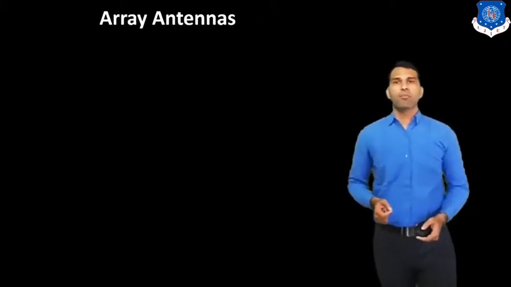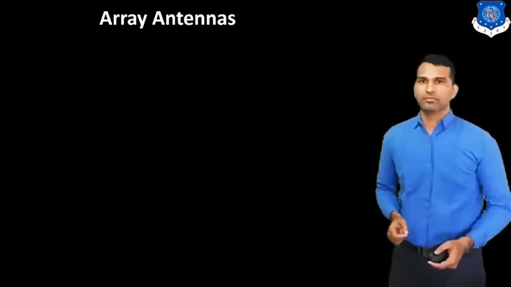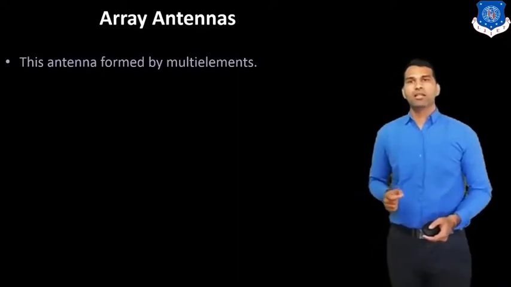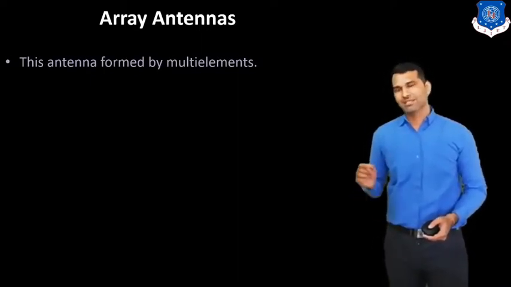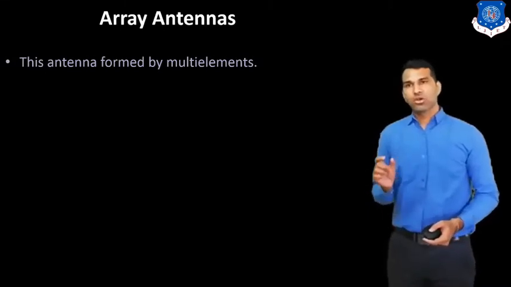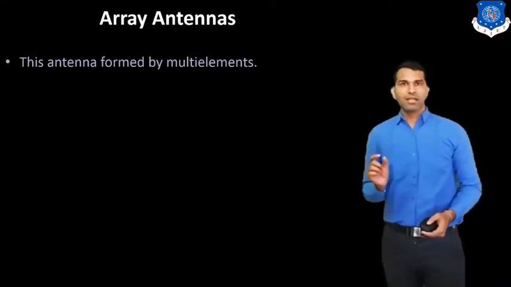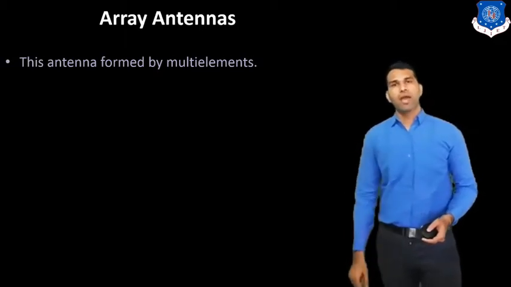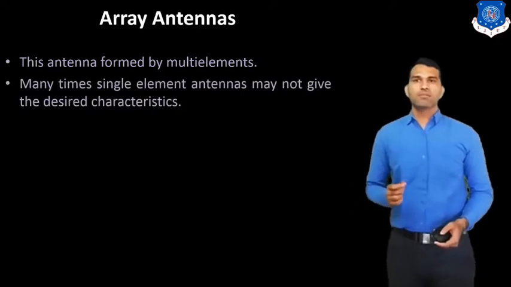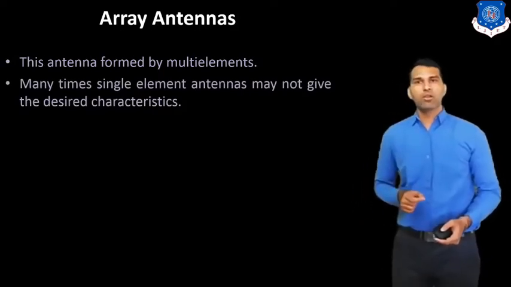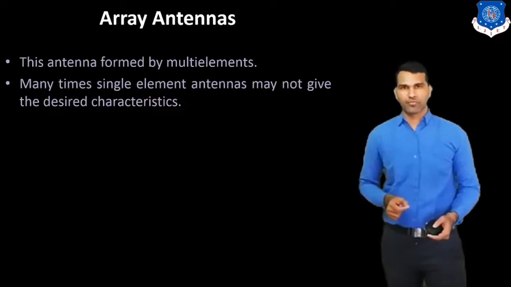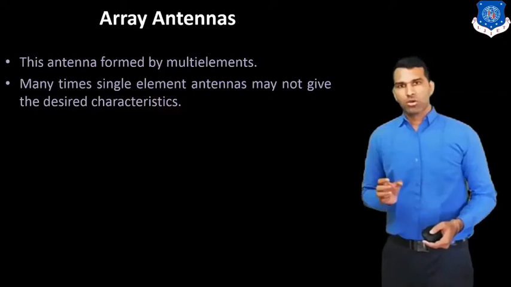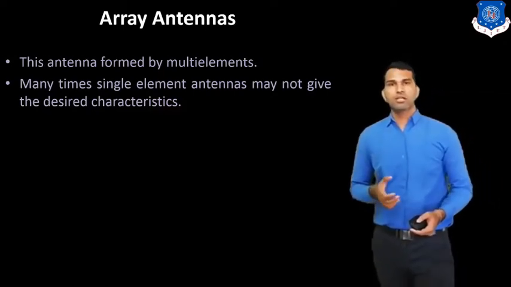Now the next type of antenna is the array antenna. This antenna is formed by multiple elements, so that's why it is known as the array antenna. Here we use multiple elements of the antenna. Many times a single element antenna may not give the desired characteristics. The main problem comes in the gain, so sometimes we cannot achieve the desired gain.